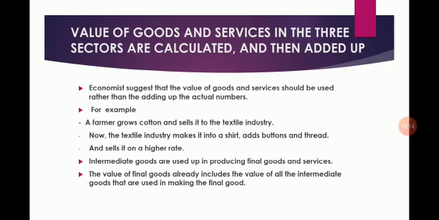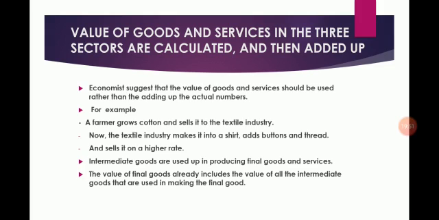The biscuit company uses the flour and things such as sugar and oil to make 4 packets of biscuits. It sells biscuits in the market to the consumers for rupees 60, rupees 15 per packet. Biscuits are the final goods, that is goods that reach the consumer. Students, whatever product is used by the consumer, that is the final product, and the value of that product is added to the GDP. It means that is the final value of the product.